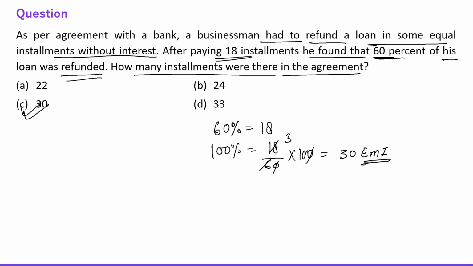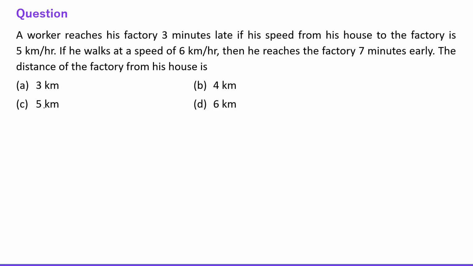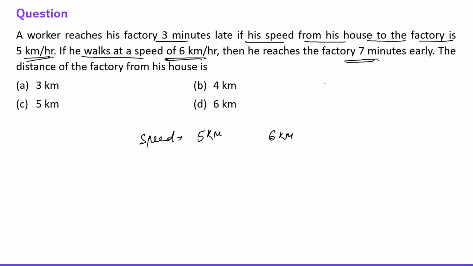So 30 installments. This is the answer, right? Alright, now let's move to other one. The question is, a worker reaches his factory 3 minutes late if his speed from his house to the factory is 5 kilometers per hour. Okay, 5 kilometers per hour. This is speed, right? And if he walks at the speed of 6 km per hour, then he reaches 7 minutes early. See everyone, 3 minutes late and 7 minutes early.